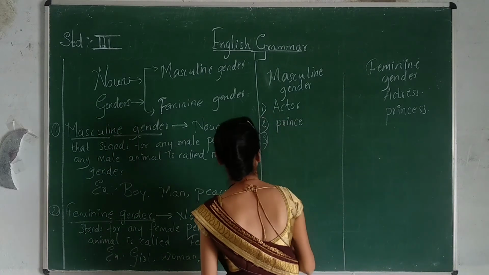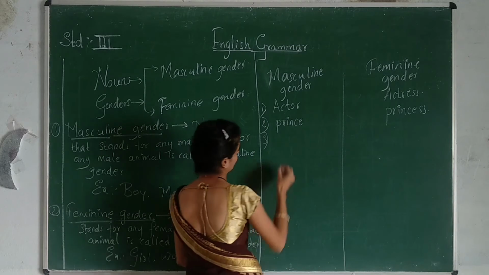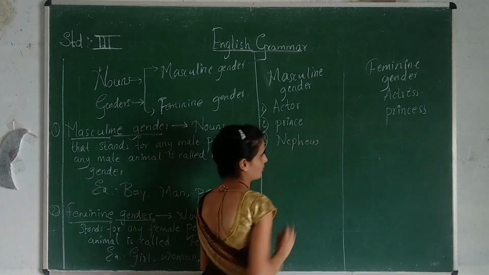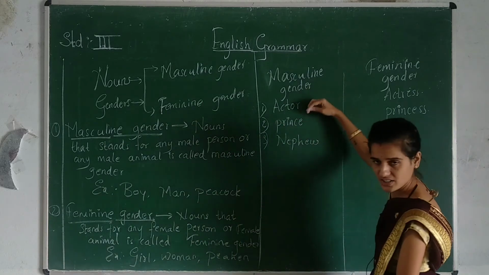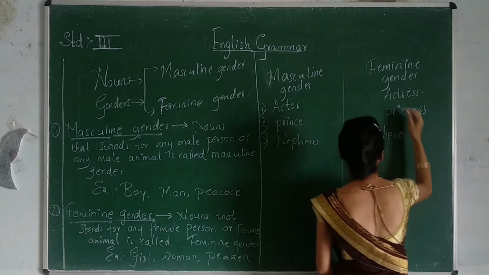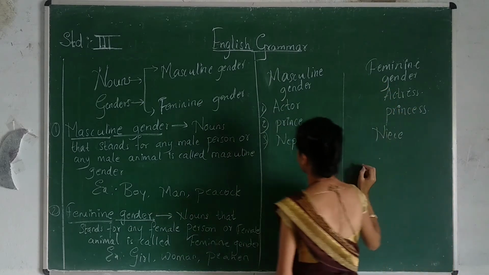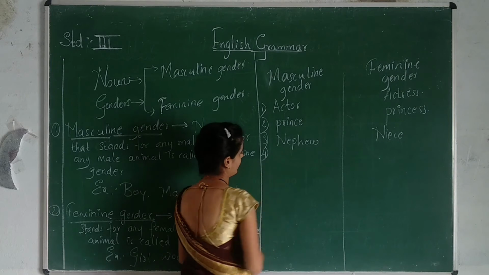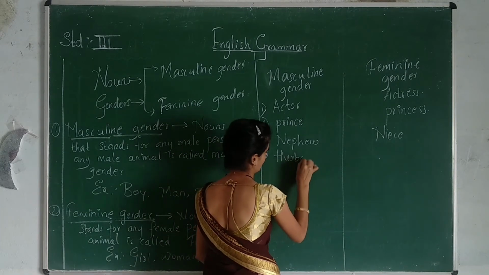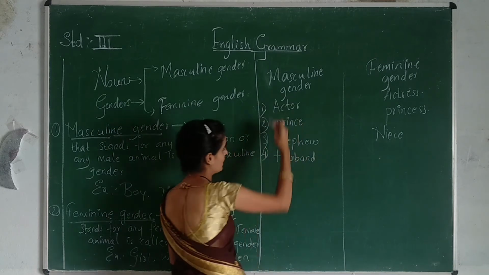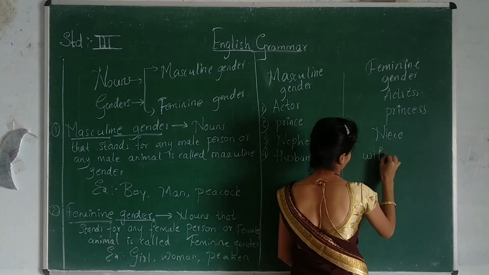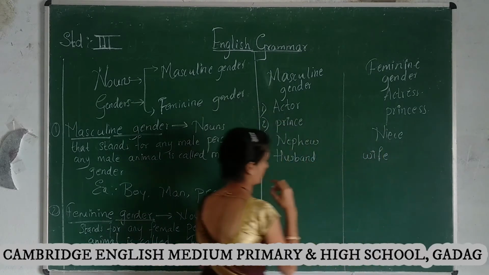Now third, what can we take? We can take nephew. Nephew comes under masculine gender and niece comes under feminine gender. Next, we will take husband. Husband is a masculine gender and wife is a feminine gender.